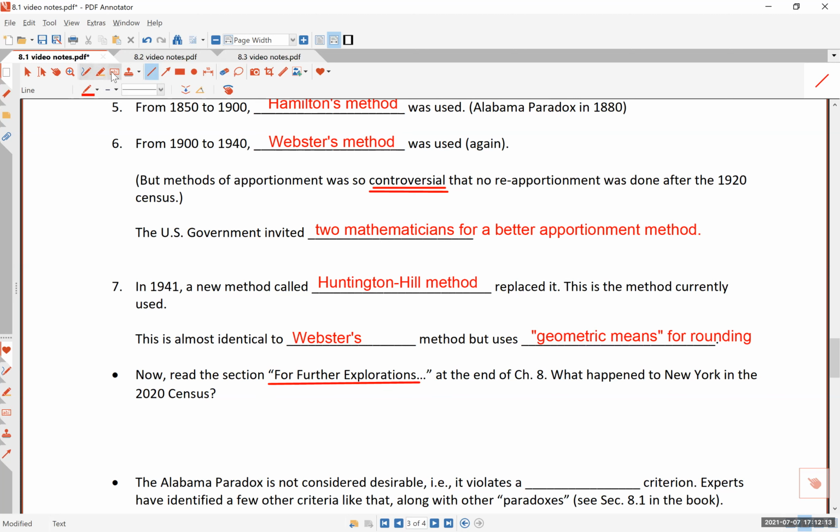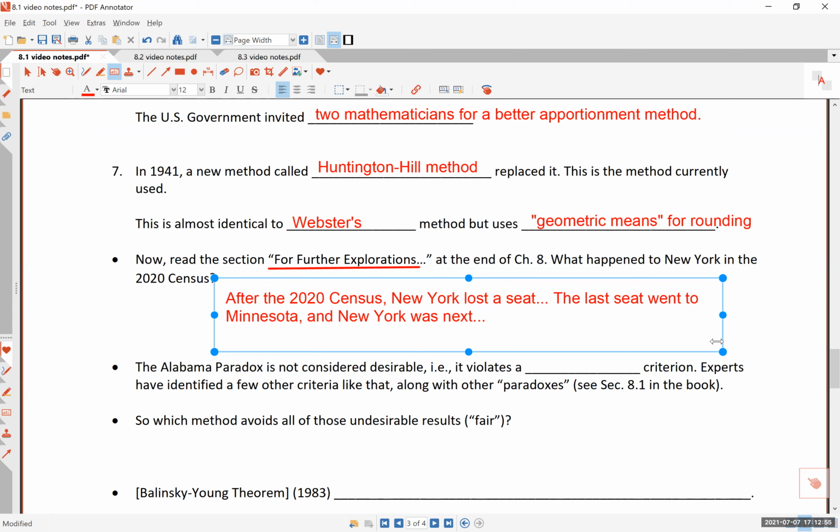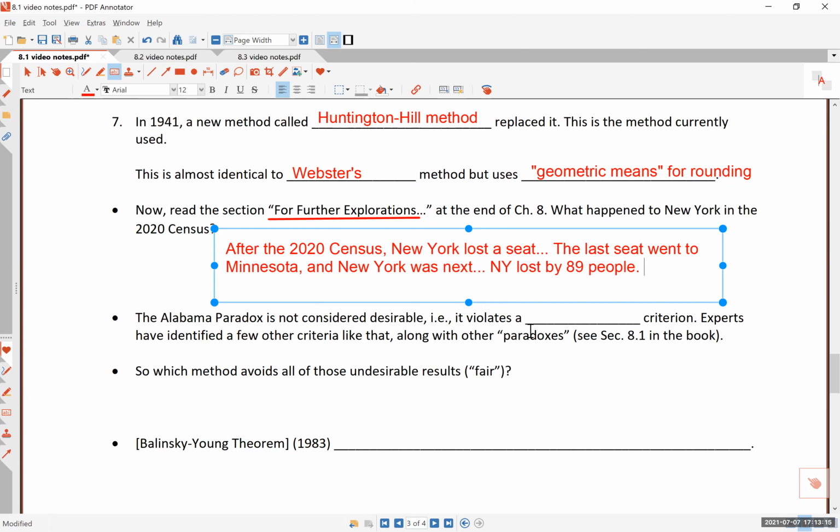They would have been the next, but New York lost by 89 people. So if the census result had 89 more people living in New York, then the state of New York would not have lost a seat, and Minnesota would not have gained that seat. So this is actually a pretty controversial situation. We will see what happens.